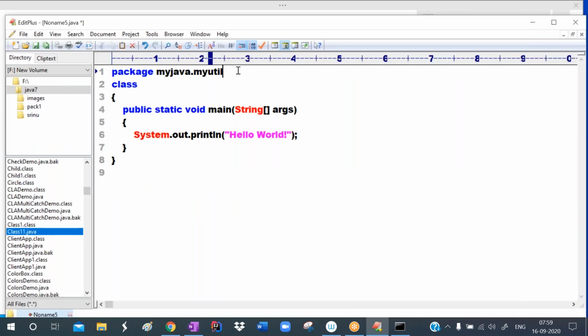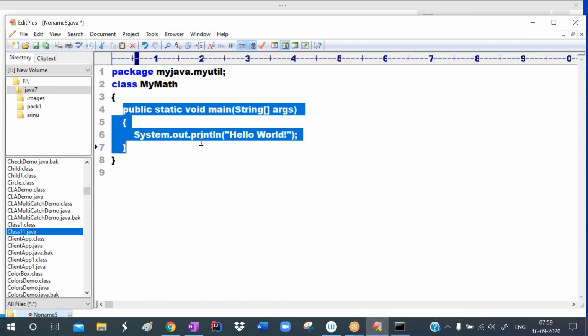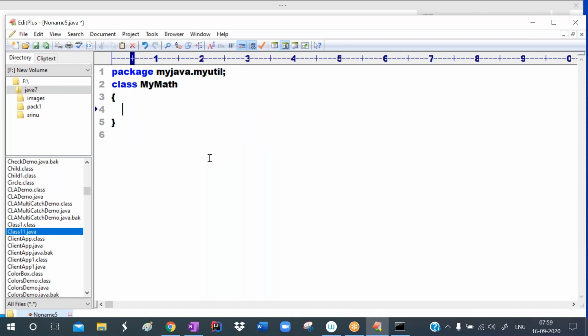Observe here. I am giving the package statement. Then I'm giving the class name as my math. In this, I'm defining one method: public void, and the method name I'm giving as add. I want to pass two values, one is x and another one is y.